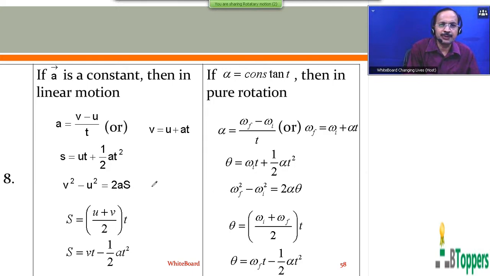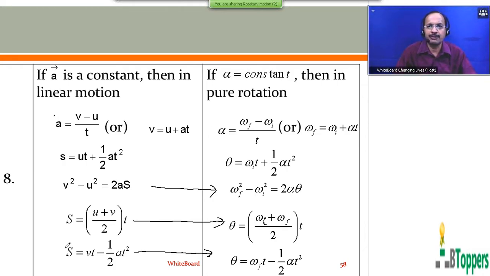And similar to v square minus u square equal to 2as, we can write omega f square minus omega i square equal to 2 alpha theta. That is similar to this equation. S equal to u plus v by 2 into t, you can write theta equal to omega i plus omega f by 2 into t. And similar to the equation on the left side, s equal to vt minus half at square, you can write theta equal to omega f into t minus half alpha t square. The equations shown on the left hand side